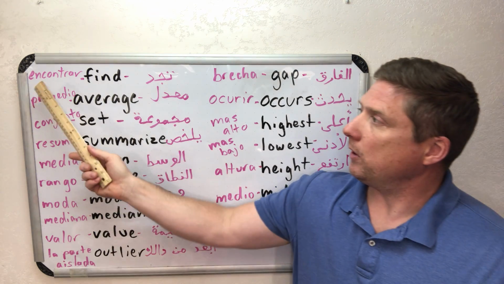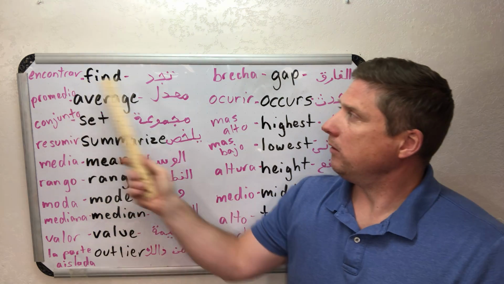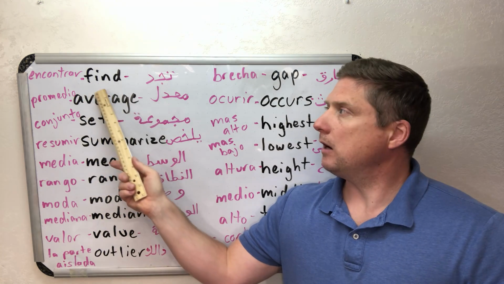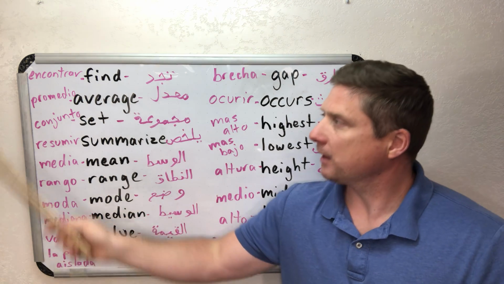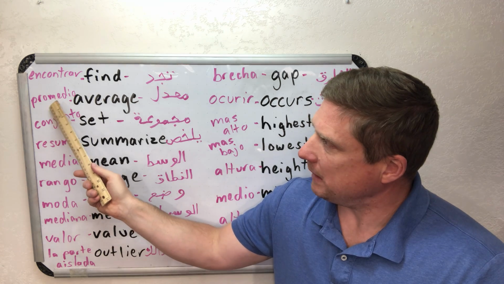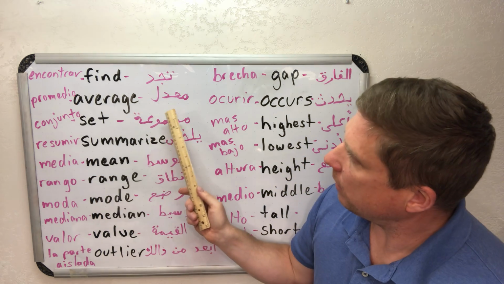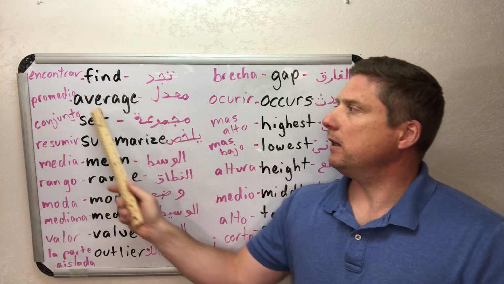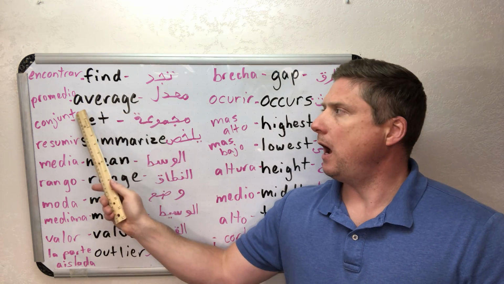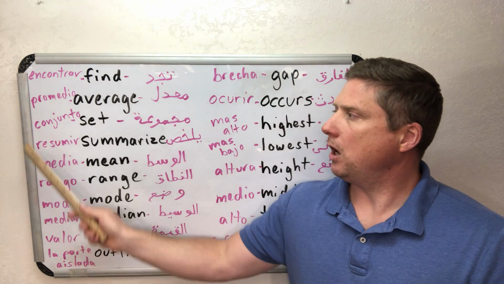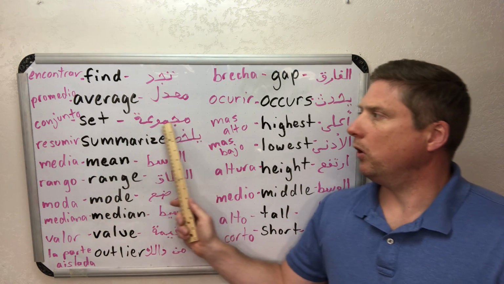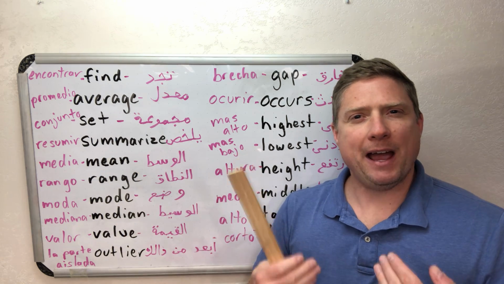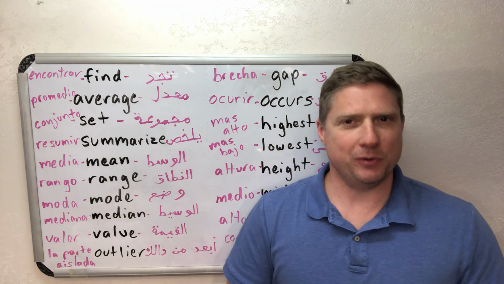Here we go. Find. Average. Set. I can say I have a very good set of students.